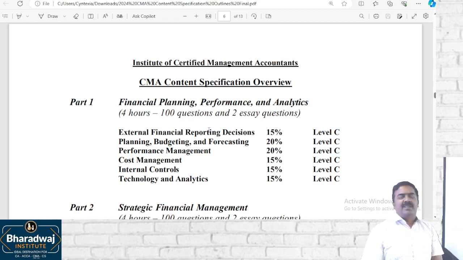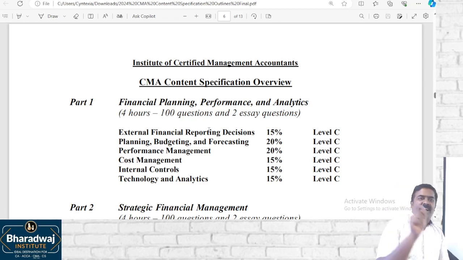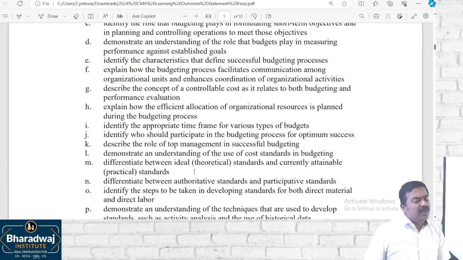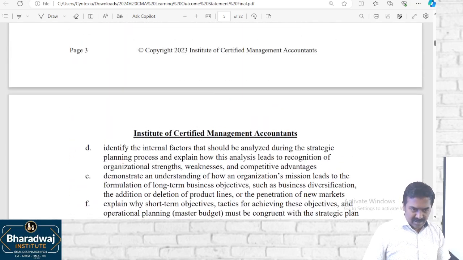It will not be like, for example, whether land and building is an asset or liability, or whether stock is a fixed asset or current asset. It will not be that kind of fundamental multiple choice question. You will be facing professional multiple choice questions. I'll be sharing some of the multiple choice questions with you. You can go through them for the content. Okay, this is about the process.